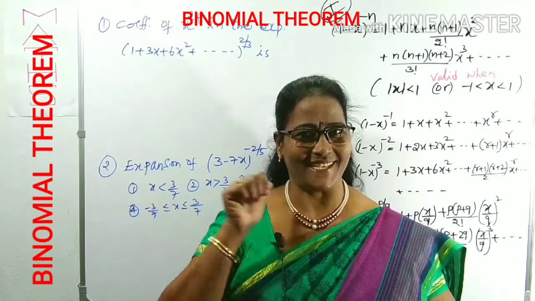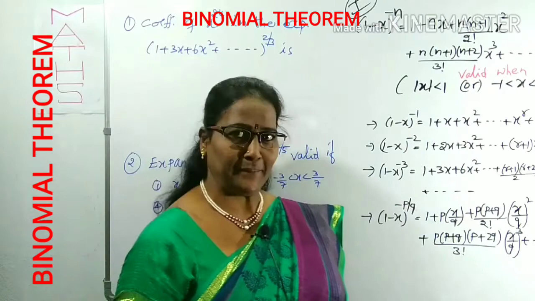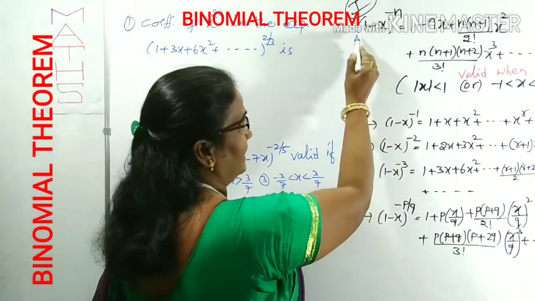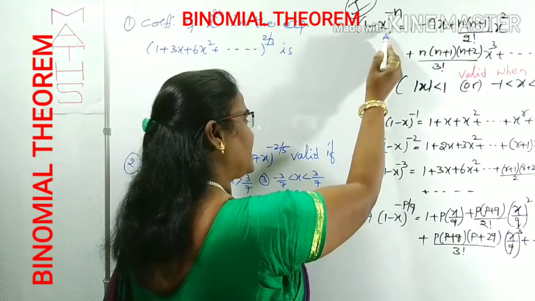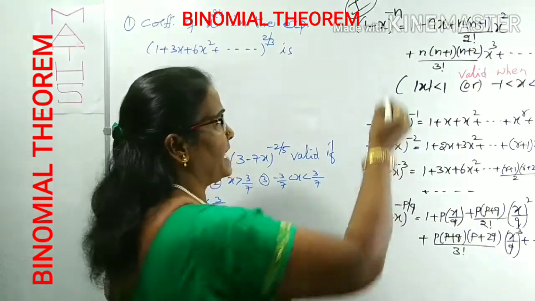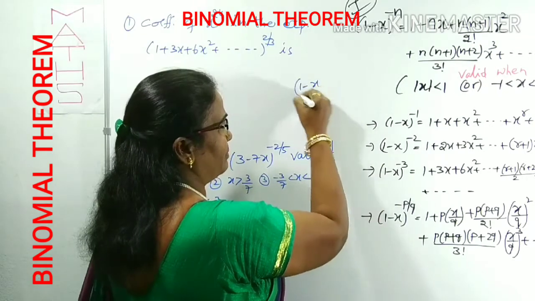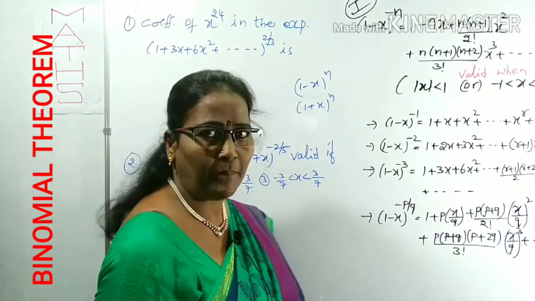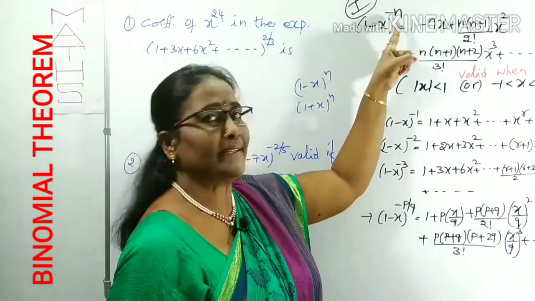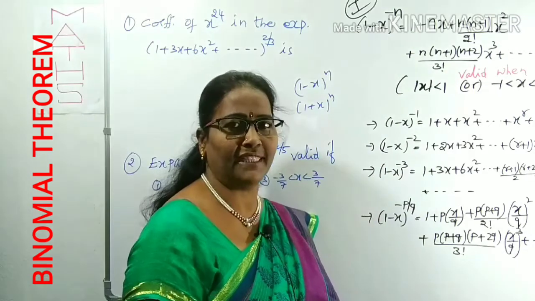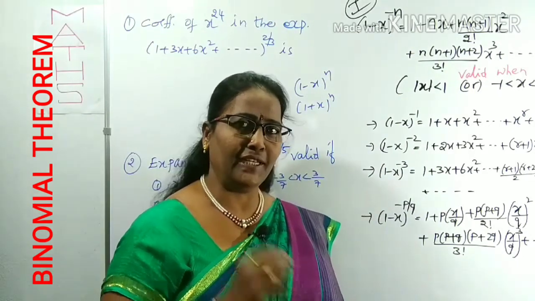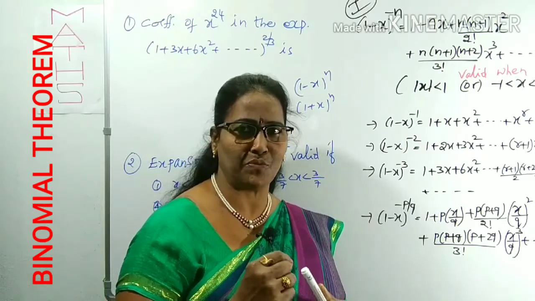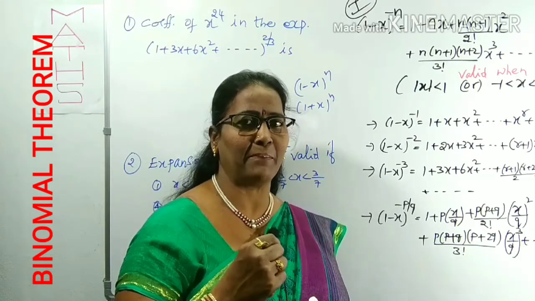Are you ready? Look at the major tip for this infinite series. The expansion is in the form of (1 minus x) to the power minus n. Already I explained (1 minus x)^n or (1 plus x)^n, where n is a positive integer, but here n is a negative integer. Maybe in place of n there will be a rational number also. Every integer is a rational number. Suppose 2 is there, we can write 2 as 2 by 1. A rational number is in the form p by q.